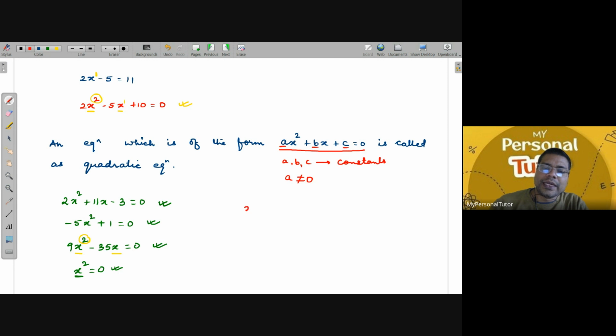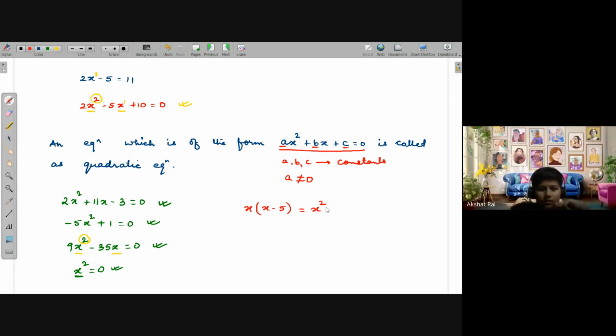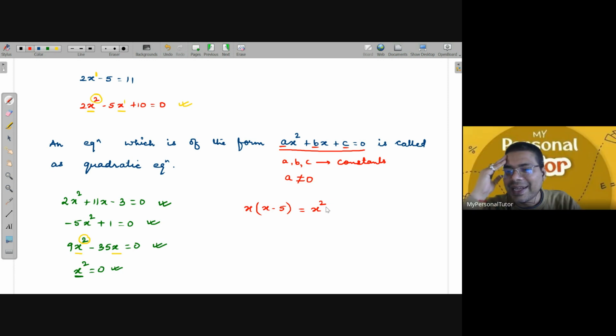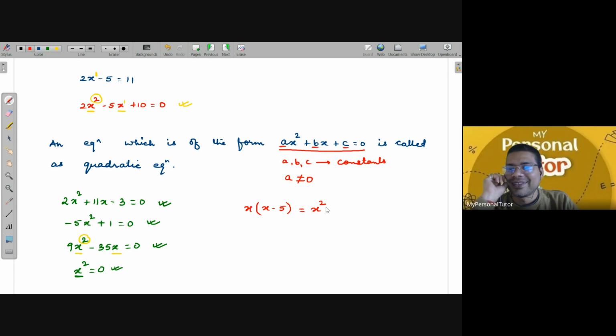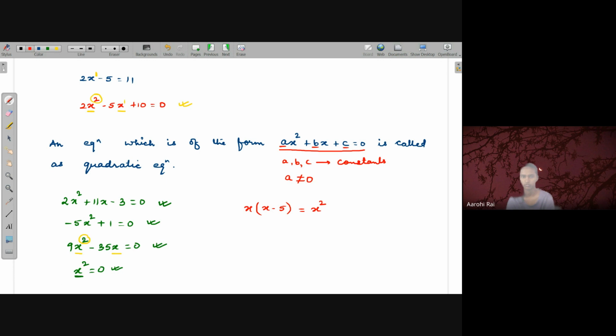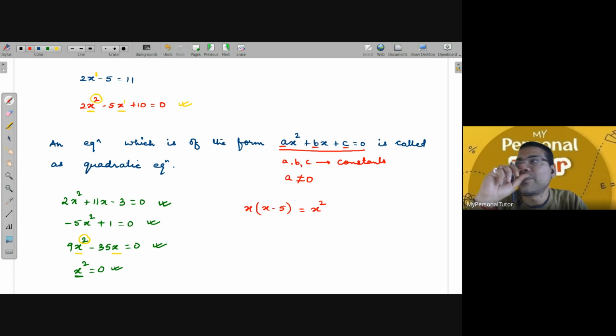Let me ask all of you a simple question. Suppose I give you x times x minus 5 is equal to x square. Tell me whether this is a quadratic equation or not. Yes, sir. No, sir. How many of you say yes? Raise your hand. Arohi is telling it is yes, it is a quadratic equation, the highest power is 2, sir. No, no, no. So see, this is the major misconception many of the students have.